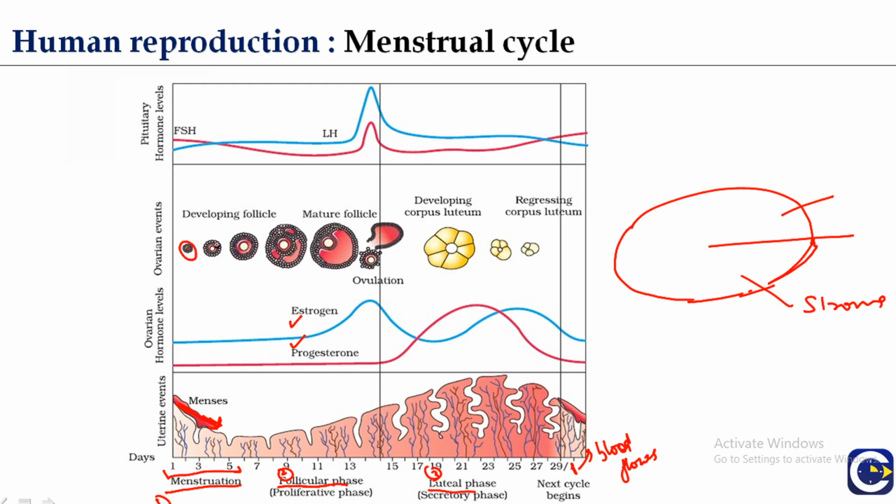So here you can see these are the developing follicles. This is a mature follicle from which the ovum is released on the 14th or 15th day of the cycle. These are the yellow bodies, which are also found in the ovarian cortex region. These represent the remnant of an empty Graafian follicle. These are the pituitary hormone levels: follicle stimulating hormone and luteinizing hormone.